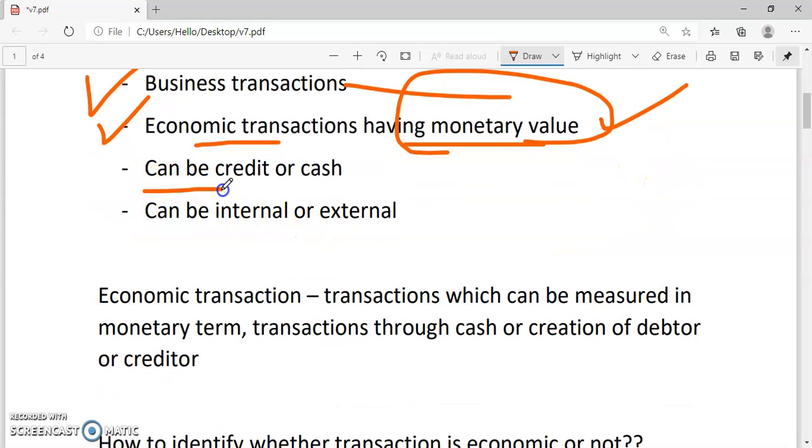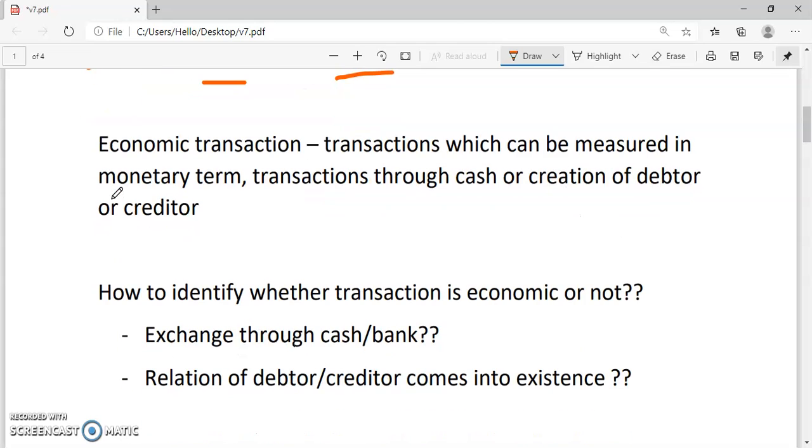The transaction can be in the credit mode or in the cash mode. Further, the transaction can be internal or external. We will discuss in detail how it may be internal or external. So, economic transaction: what is the meaning of the economic transaction? A transaction which can be measured in monetary terms, or which is done through cash or the creation of a debtor or a creditor, can be considered as an economic transaction.